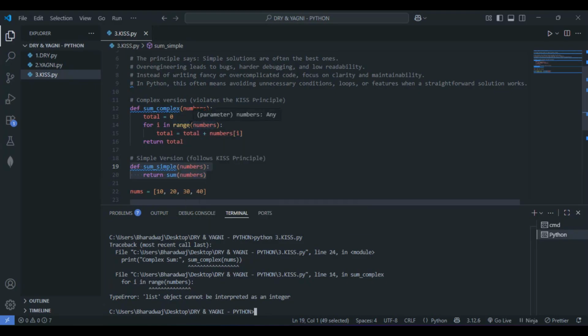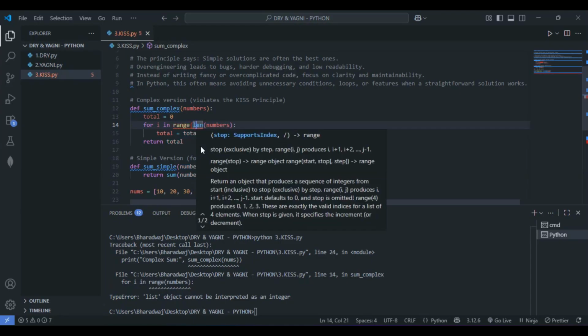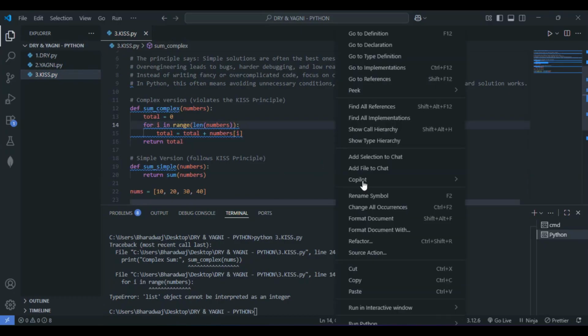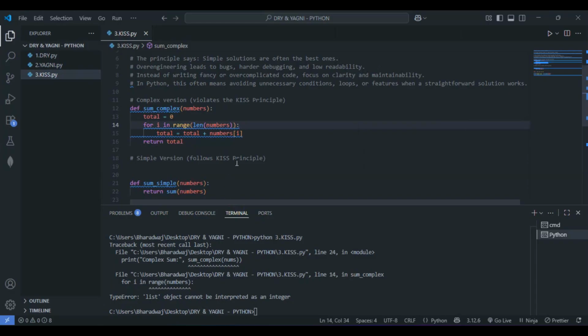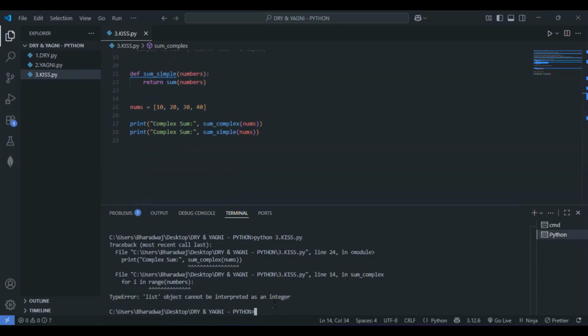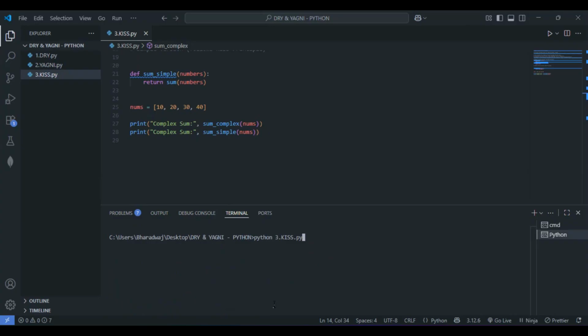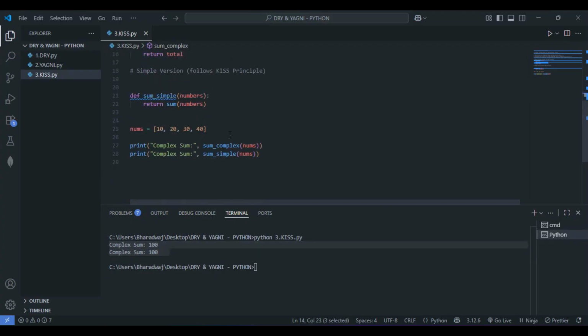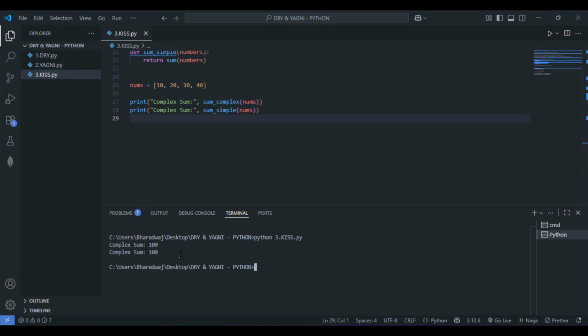Yeah, let me do one thing. Instead of this one, I'll just go with the length of the numbers. Let me format the code once. This is fine. Let me clear this one and run this one again. Yeah, now we are getting the correct output, right? So I had missed mentioning the length basically, length of nums. Now, yep, now we are getting the same output, right?